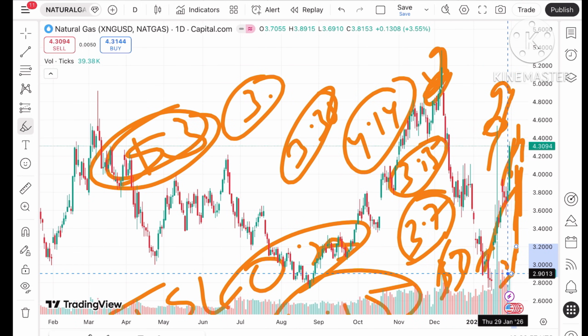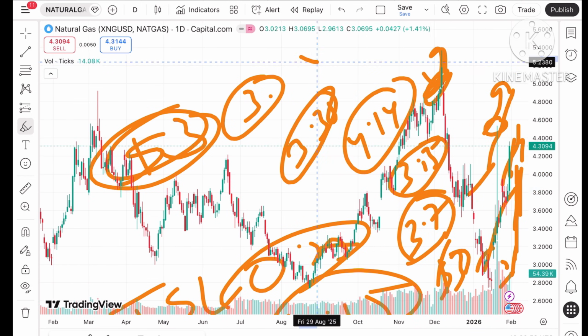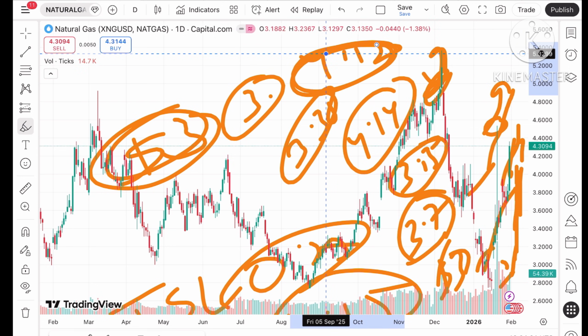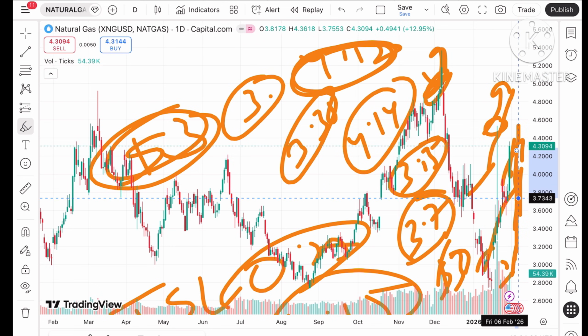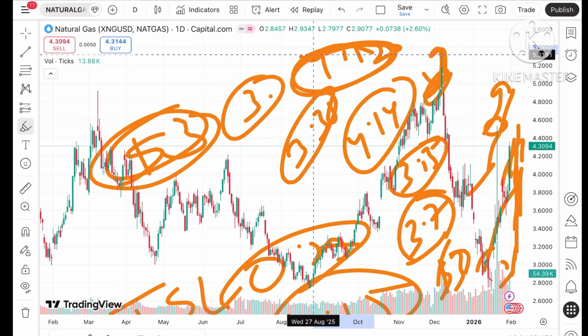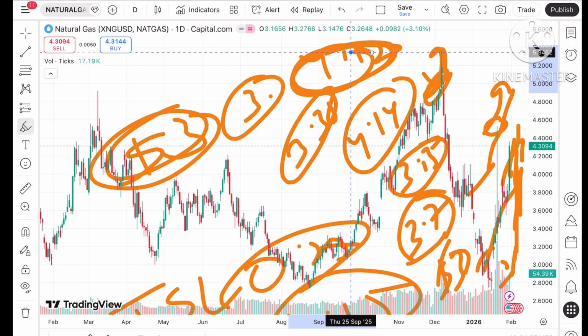Overall trend is upside as long as the price is going above $4.12. But if it starts falling below this level, we can see a further downfall. But if it keeps rising over 4.12, then we can see a further rise in the price of natural gas.